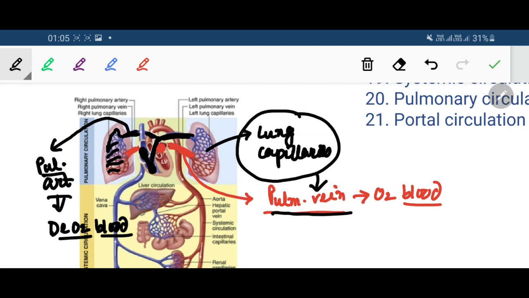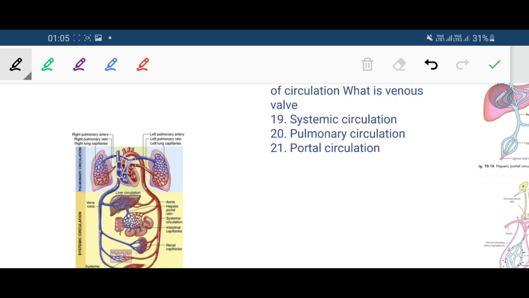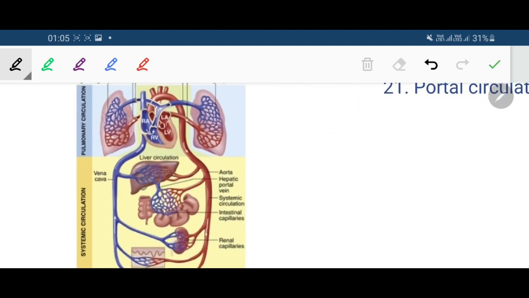Next we will discuss the systemic circulation. What is the systemic circulation? Okay, in the systemic circulation, what is happening? The oxygenated blood which has already reached the left atrium from the lung goes into the left ventricle, and then from the left ventricle it is pumped out through the aorta and its branches to the capillaries of the rest of the body.